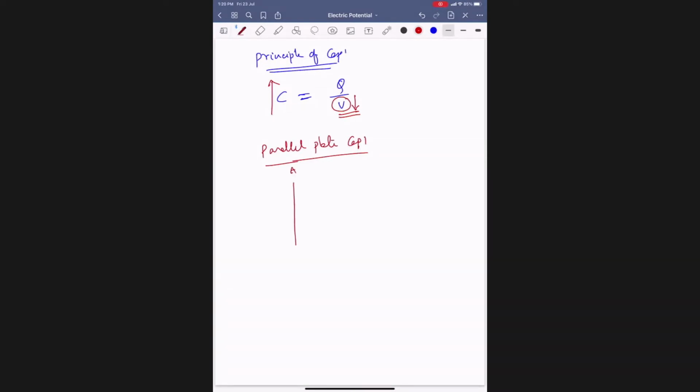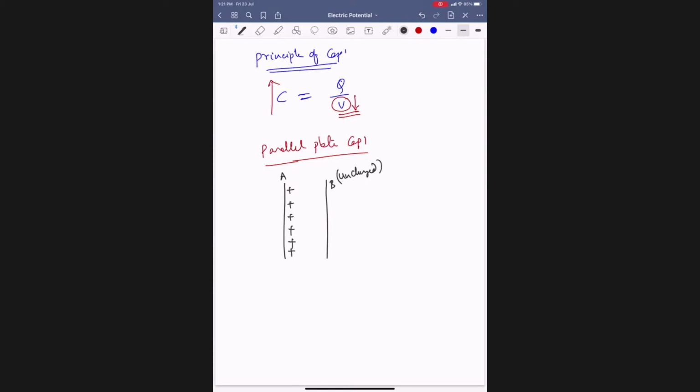Let us say I have taken a plate A, which is positively charged. Then I will bring another plate B, which is uncharged, very close to A.